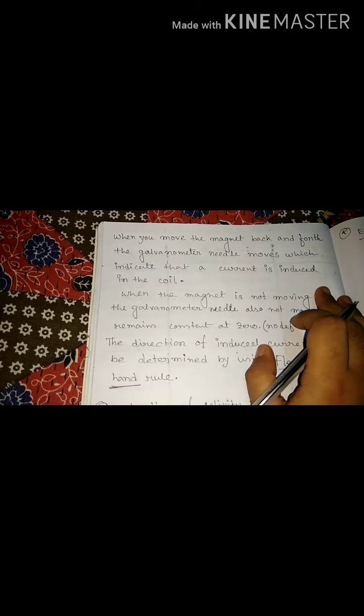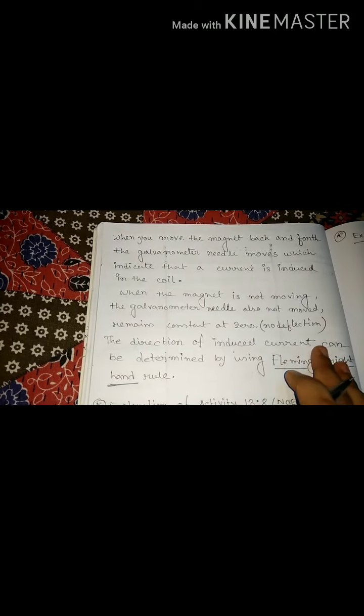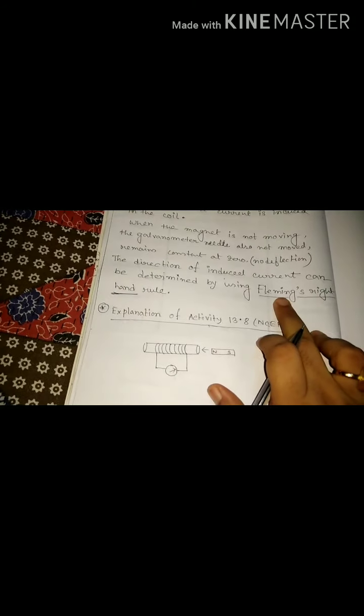And the direction of the induced current we can determine by using Fleming's right hand rule. In which direction the force will be generated or the force will move, we get from Fleming's left hand rule, and the direction of the induced current can be determined by using Fleming's right hand rule.